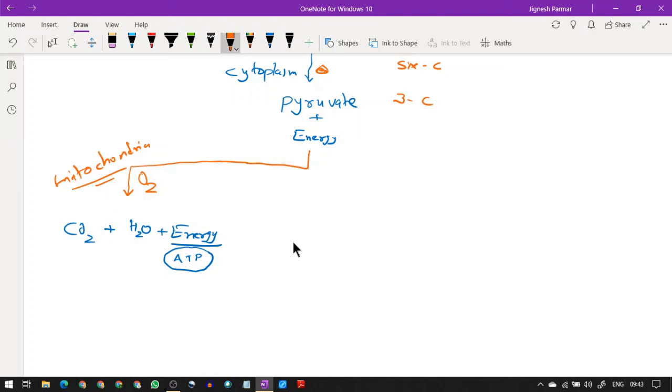Now our respiration, when it is taking place in the presence of oxygen, okay, then this is called aerobic respiration. What is it called? Aerobic respiration. So this is what we call an aerobic respiration. Now the second one. What is the second one? In the absence of oxygen.